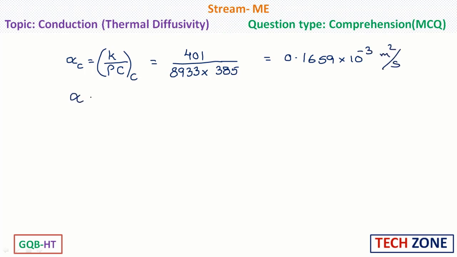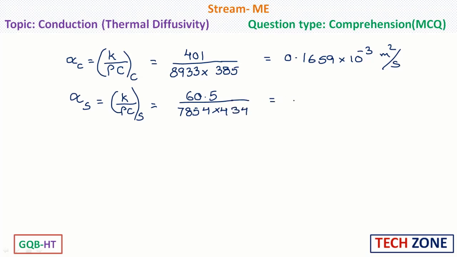Now, let us take thermal diffusivity of steel. This is K by rho C of steel. So, thermal conductivity of steel is given as 60.5, density is 7854 into specific heat is 434. On solving this, we will get 0.0177 into 10 power minus 3 meter square per second.